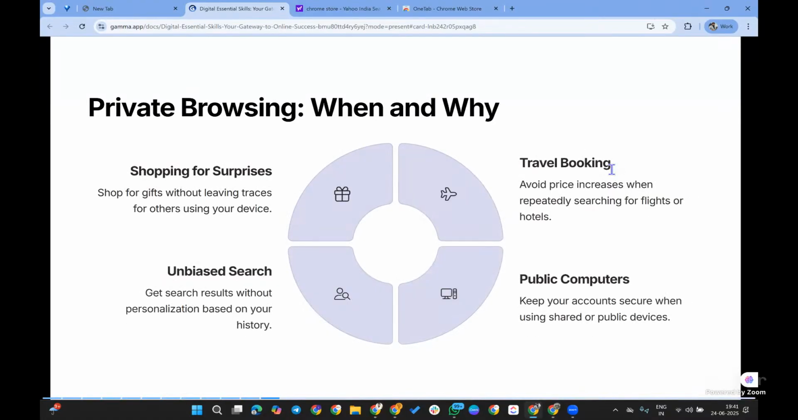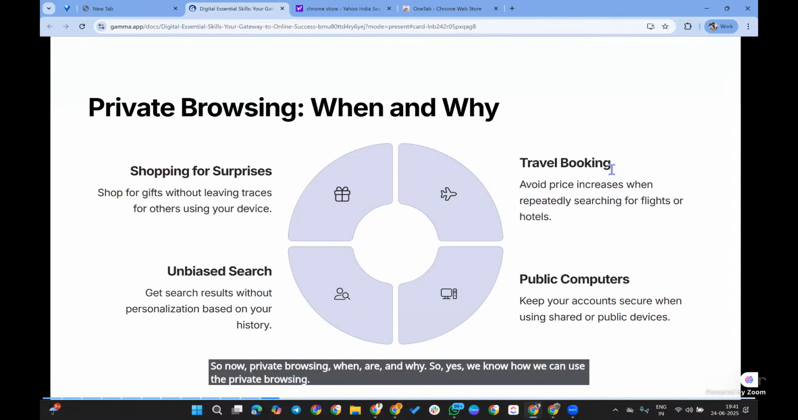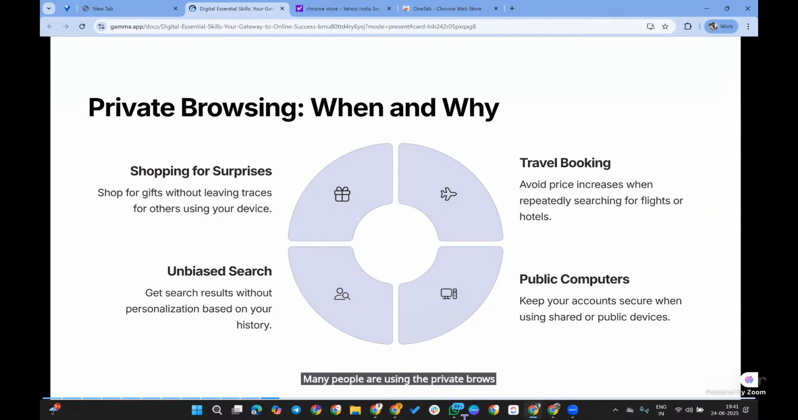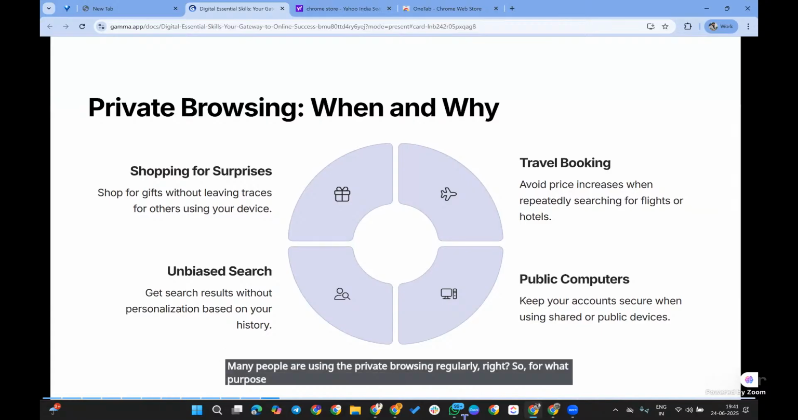So now private browsing: when and why. Yes, we know how we can use private browsing. Many people are using private browsing regularly, right? For what purpose are you using private browsing?